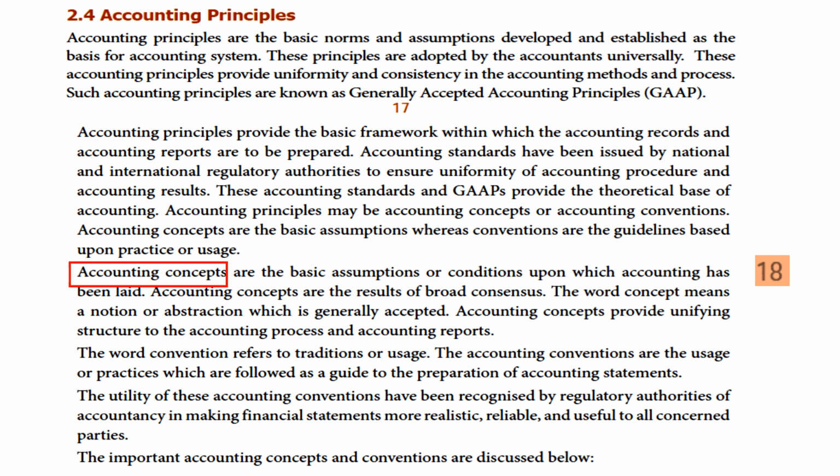The important accounting concepts and conventions are discussed below. There are 14 topics that we are going to cover today, the basic concepts and conventions of accounts.